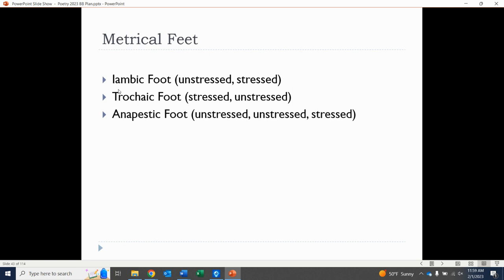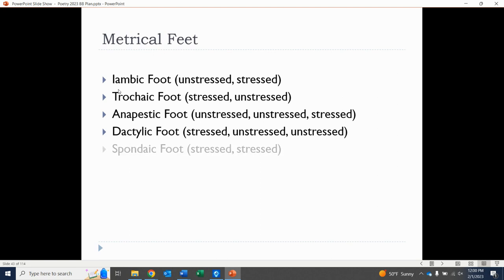Anapestic foot. This is a 3-syllable foot, which goes unstressed, unstressed, stressed, unstressed, unstressed, stressed. So again, different, but definitely know the term anapestic. The next one, dactylic, very cool word. Dactylic foot is also a 3-syllable foot, which goes stressed, unstressed, unstressed. So kind of the opposite of the anapestic. Again, good to know this one as well.